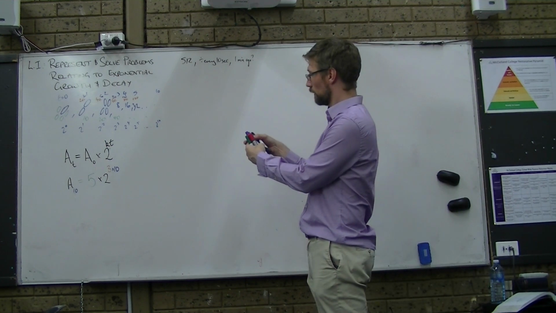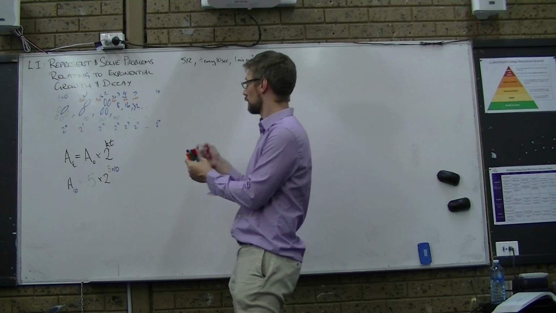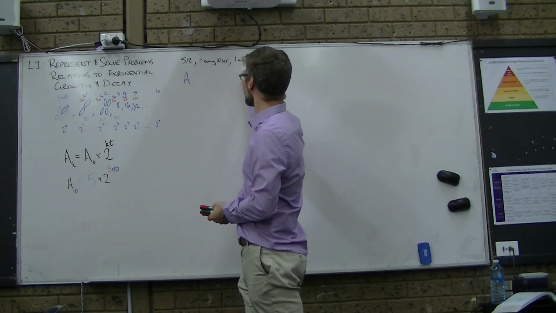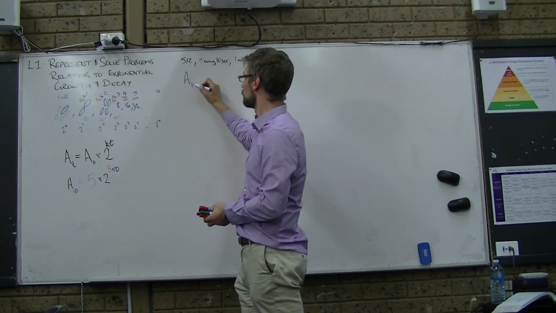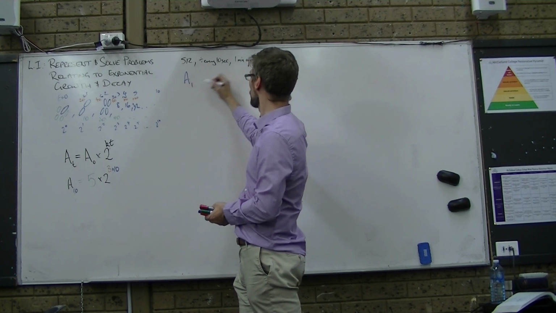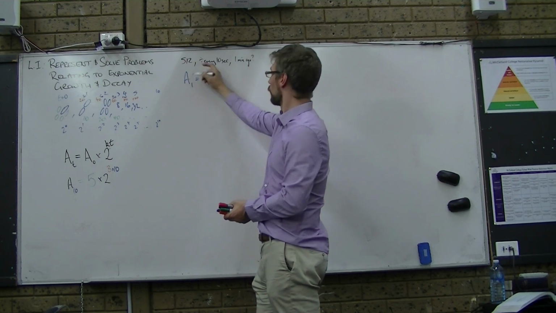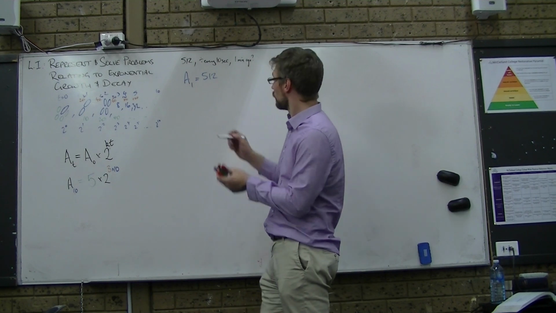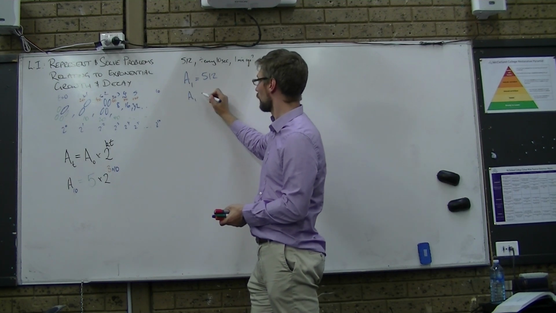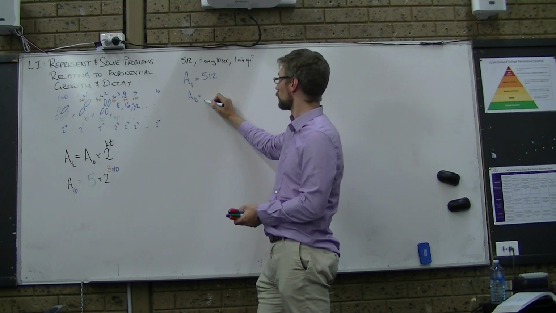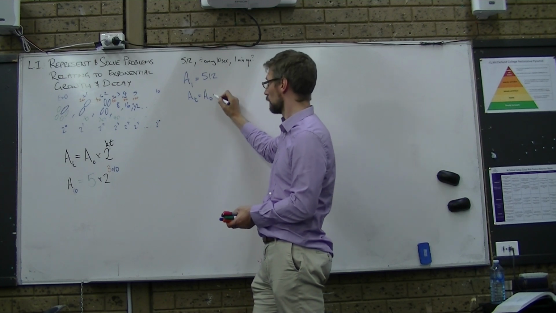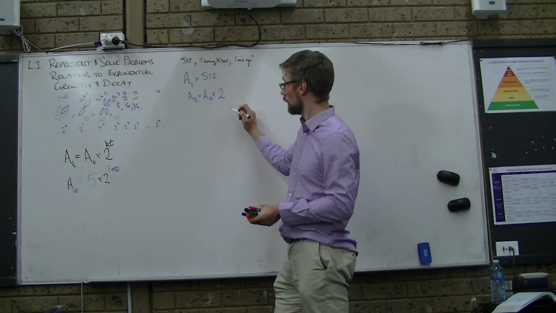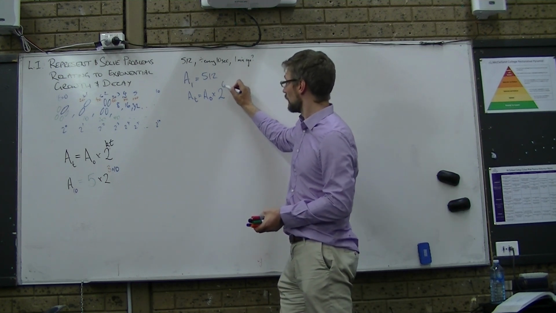So we've got the amount at 1 minute, and we know that's 512. We write our equation: the amount at some time is going to be the original amount, which we don't know, that's okay, times 2, because we're still talking about bacteria, so we're assuming they divide in half, 6 times per minute.